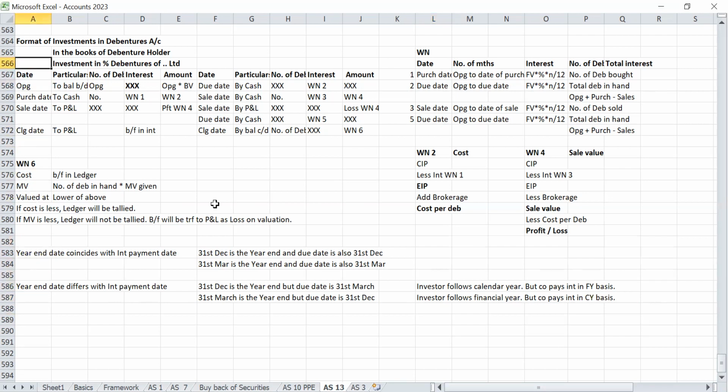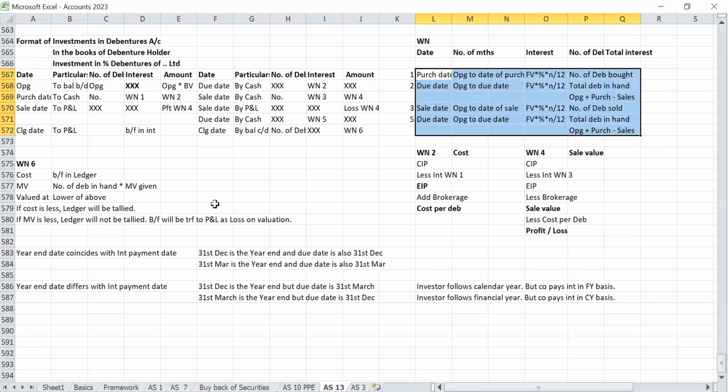So in this case, what will happen? Everything is the same. It will not differ, right? Entirely the concept does not change. One more column, or rather one more row, we will insert. Purchase date and due date, sale date, due date. This is what our interest computation normally is, correct? Here we will insert the opening date as well as the closing date.